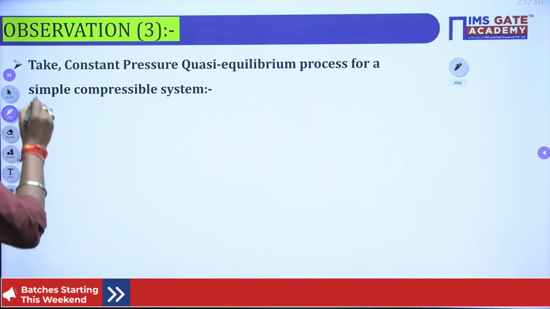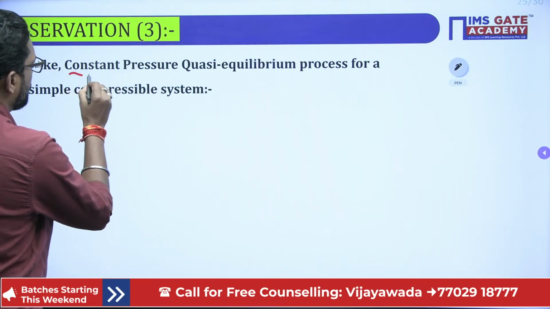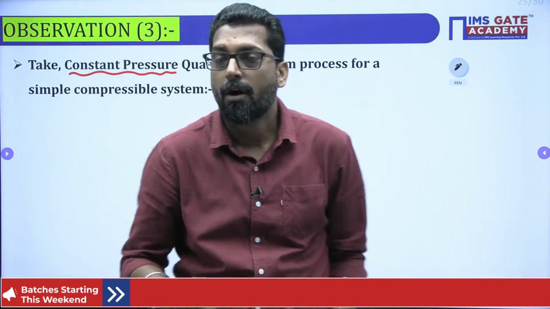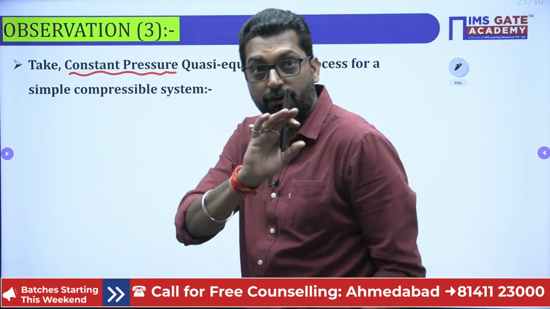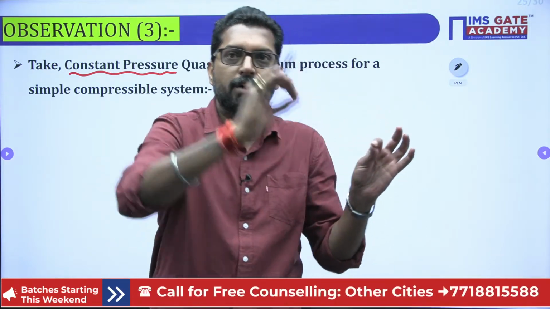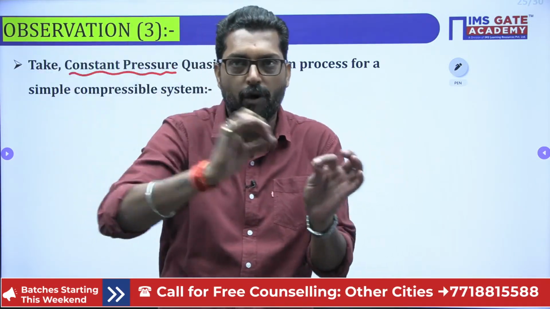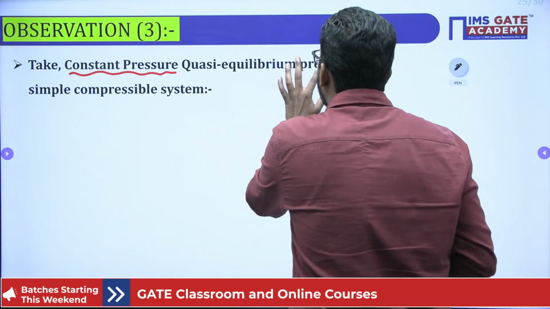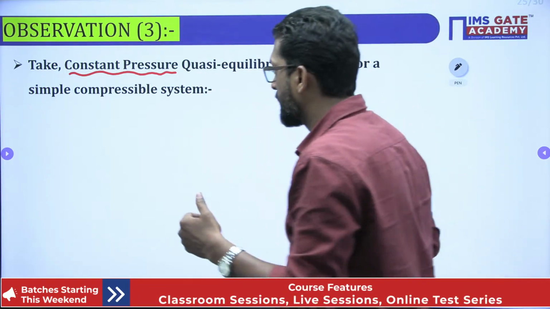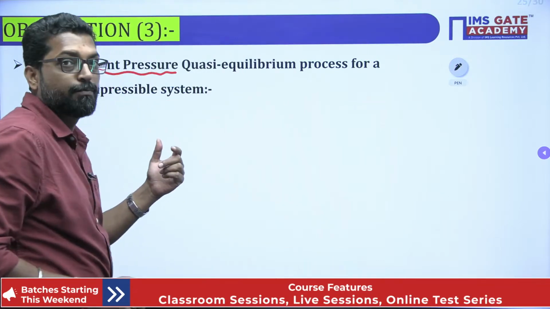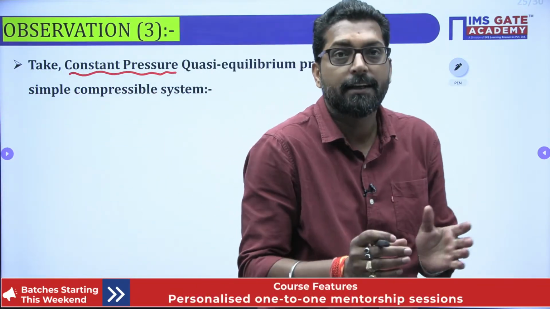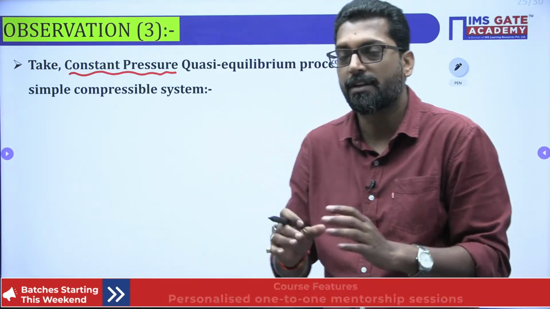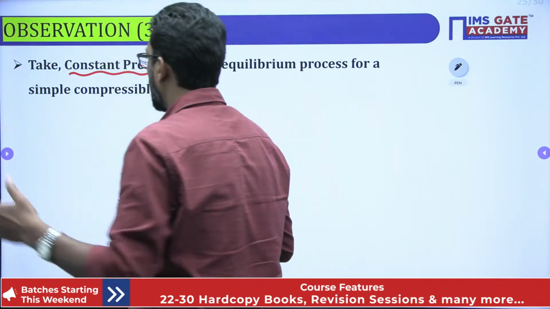Here we'll take a system with a constant pressure. That means throughout the process from point 1 to point 2, that is, from the initial point to the final point of the system, it executes at a constant pressure. Number one. And the process is a quasi-equilibrium process. And the substance is a simple compressible substance, so we neglect electrical energy, magnetic energy and surface tension, all considered negligible compared to the other forms of energy.